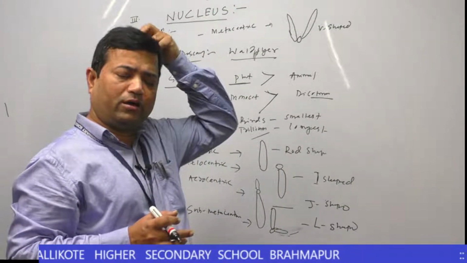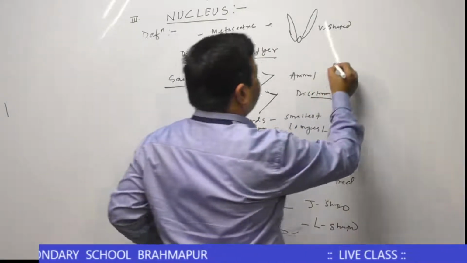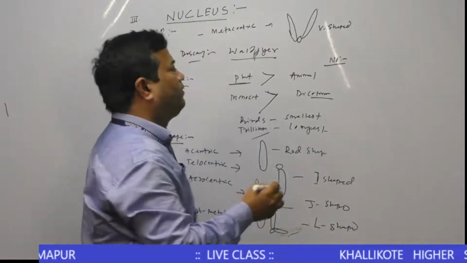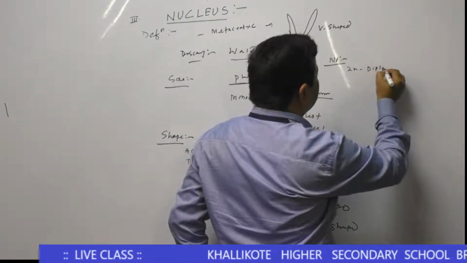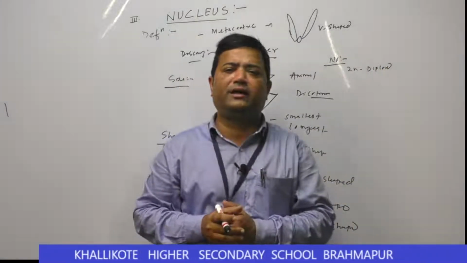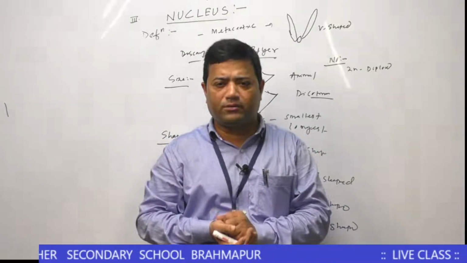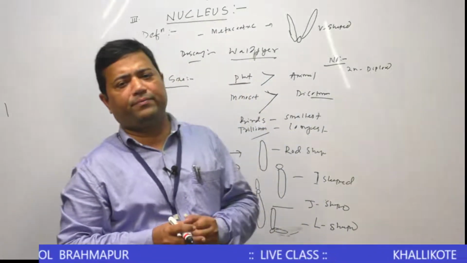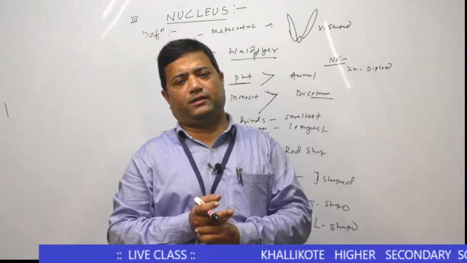Then comes to the number of chromosomes. One is the diploid number of chromosomes. Diploid means two sets of chromosomes present in a nucleus. That is called a diploid number of chromosomes. Diploid number of chromosomes found in somatic cells and germ cells, reproductive cells.